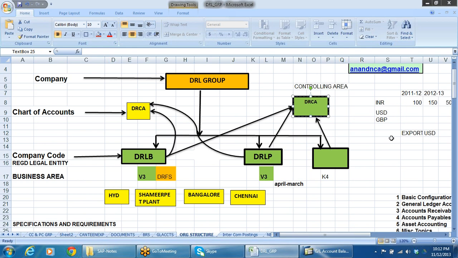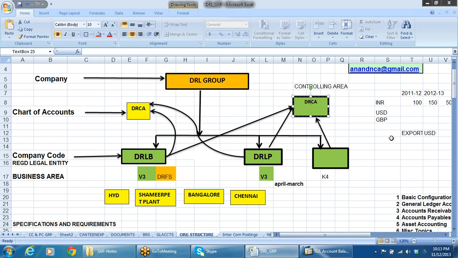V3 is April to March, while K4 is January to December. When you are making a presentation of the data, the periods should be the same. When one case is January to December and the other April to March, what about the overlapping periods? Again, that is a problem.